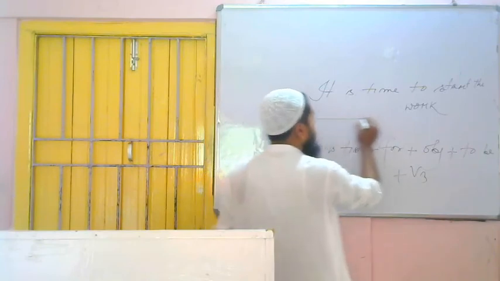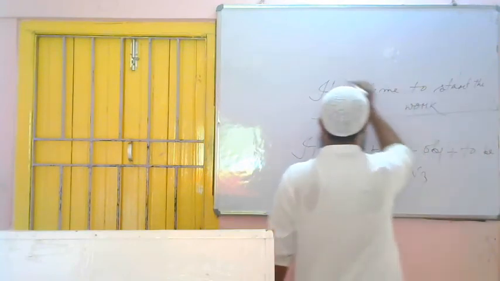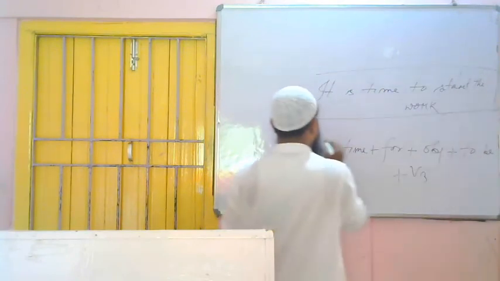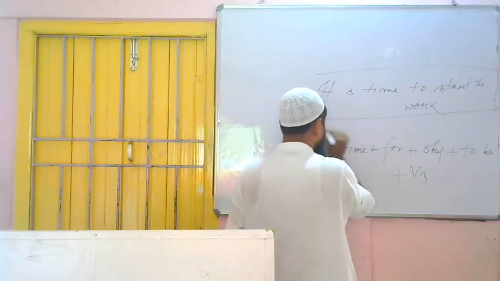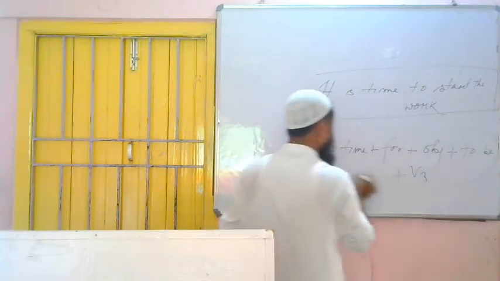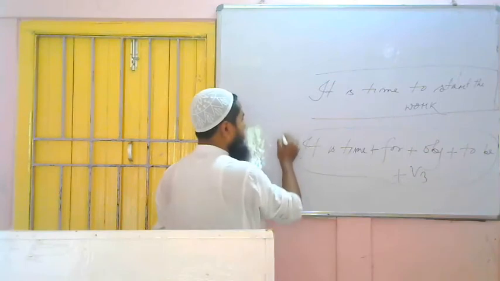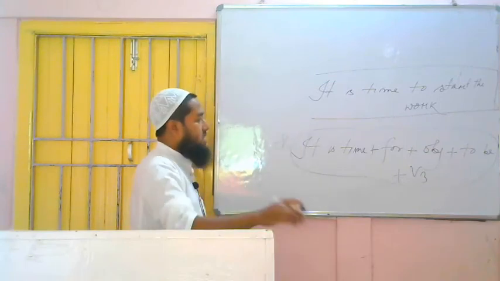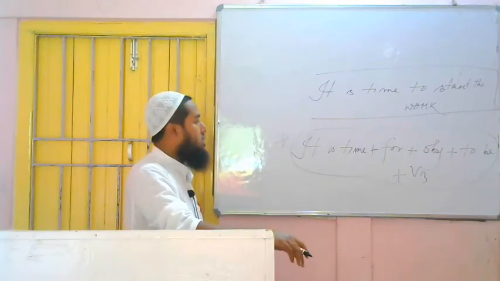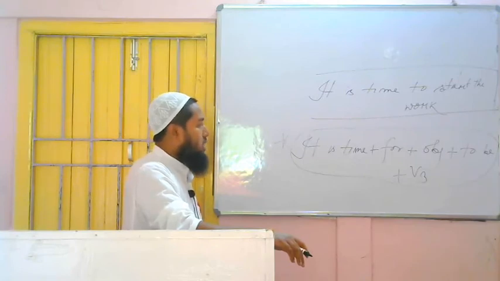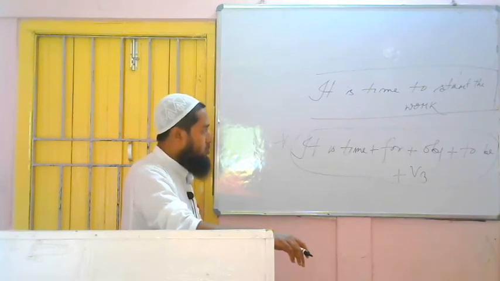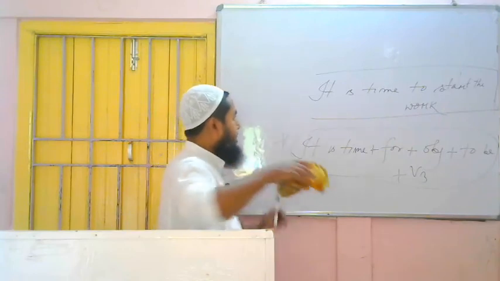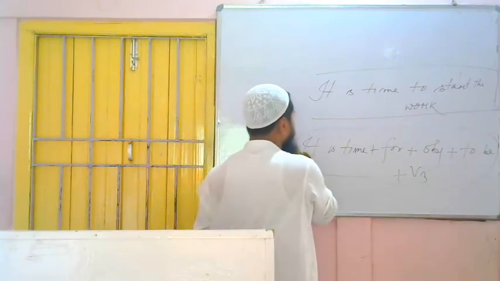If we get a sentence to change the voice having "it is time", we have to follow this formation of the sentences having "it is time": it is time plus for plus object plus to be plus verb 3. Let's practice. This is the formation. Now you have written the formation.